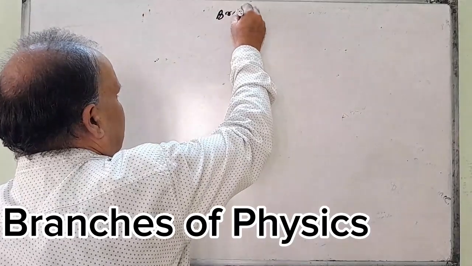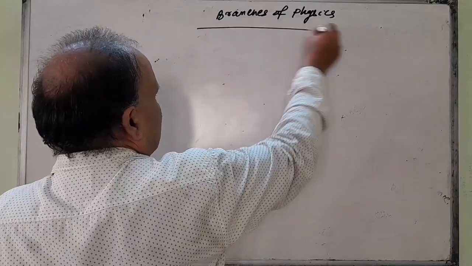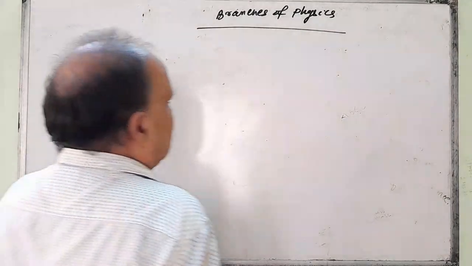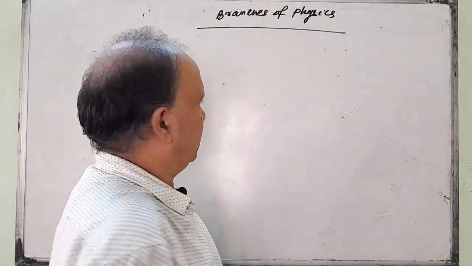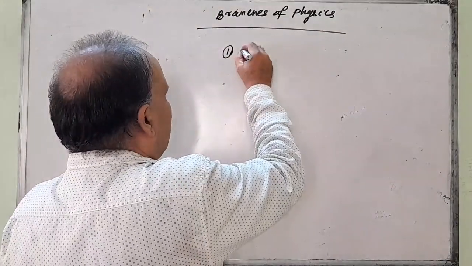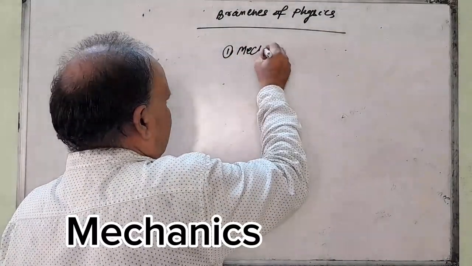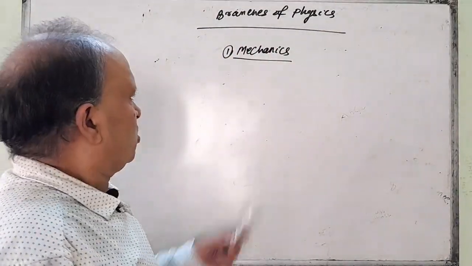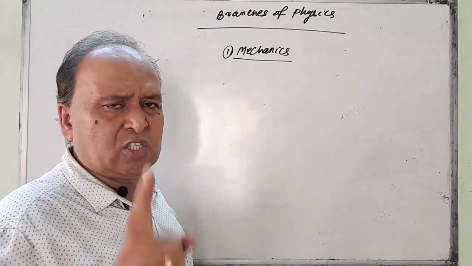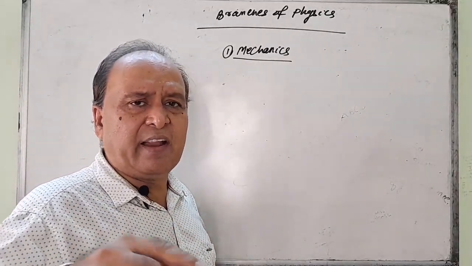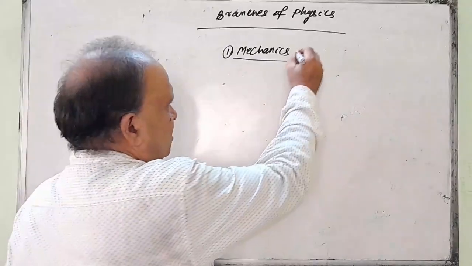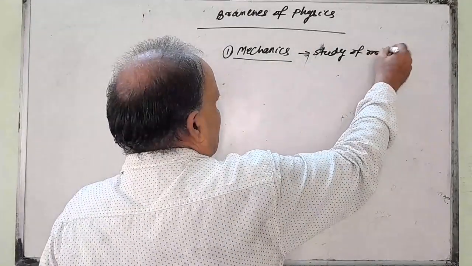Branches of physics. You see, there are several branches of physics. First one is mechanics, which deals with the study of motion and rest of the body.